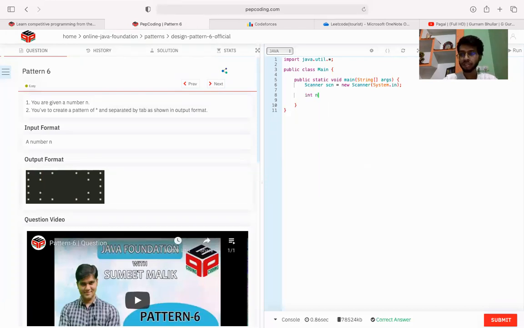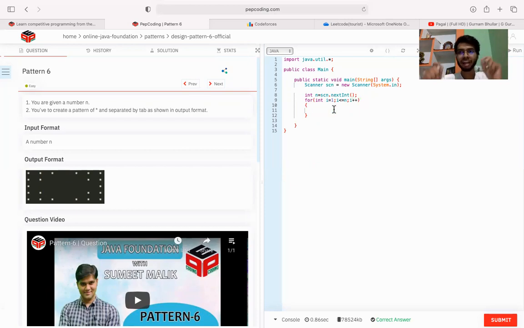Okay, so firstly we are taking input for n, that is scn dot next int. After taking input for n, I need to print 5 lines, so I'm running the loop here. For these 5 lines I need to perform some operation: I need to print star, then space, then star again. These are the simple things I need to print.